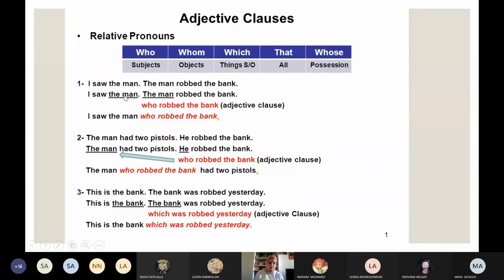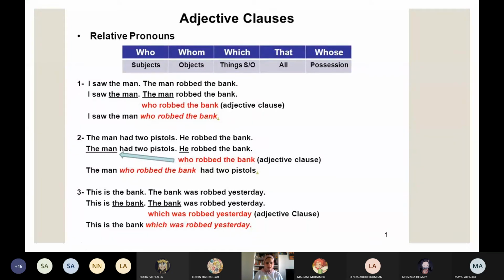Instead of repetition, I want to combine them together. So: I saw the man who robbed the bank. Who robbed the bank here is the adjective clause. Who is a pronoun, robbed is the verb, bank is the direct object.